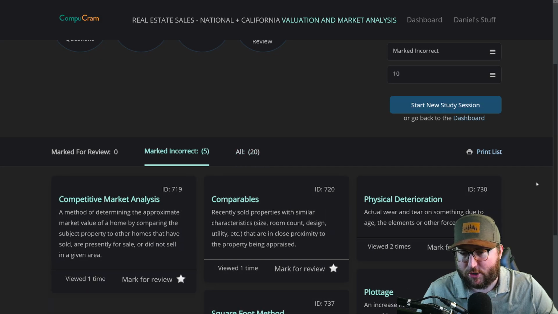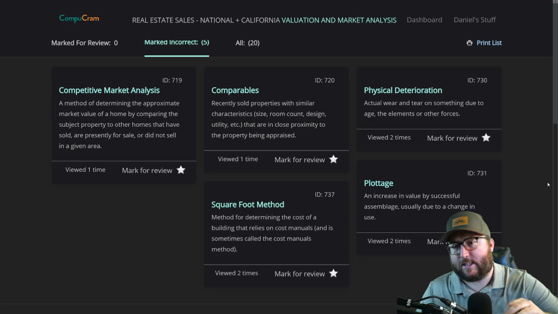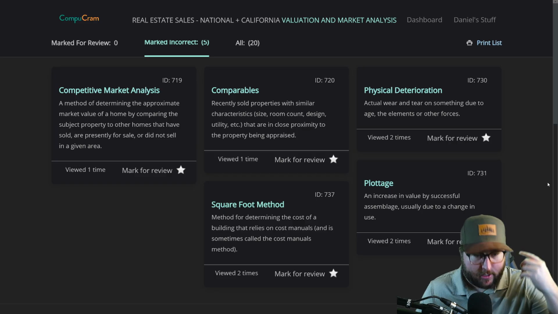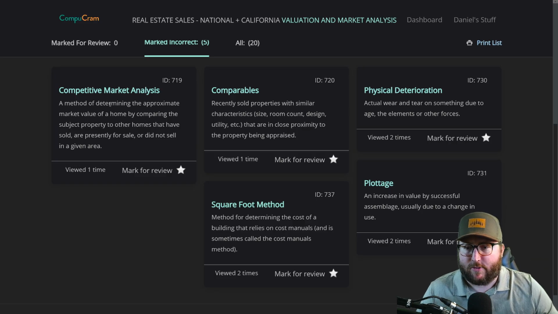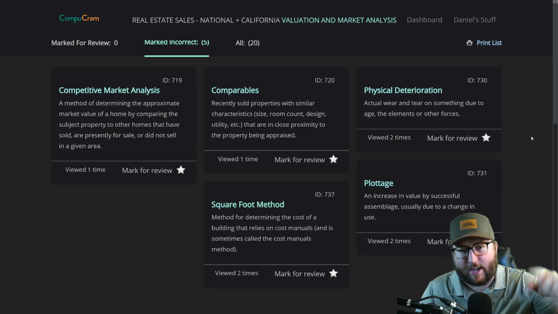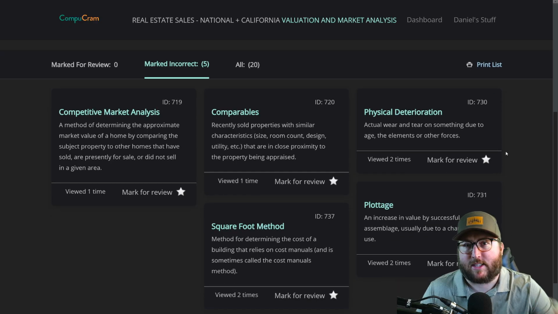We got 5 incorrect. So usually with the incorrect ones, I will write these down on a piece of paper. There's science behind writing it, physically writing it down, committing it to memory. I definitely need to write these ones down. I got that last 4 ones. I got them switched up 3 different times. So I got to write these down. Let's get back into the classroom.